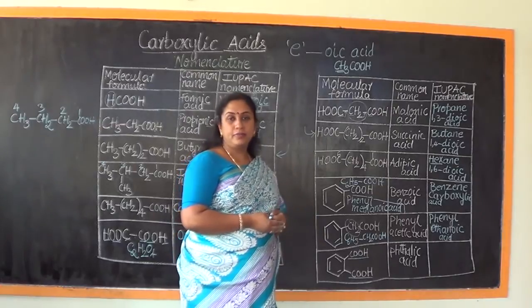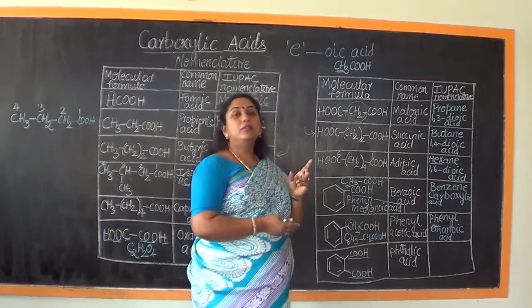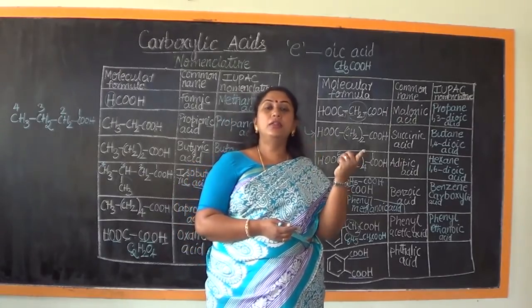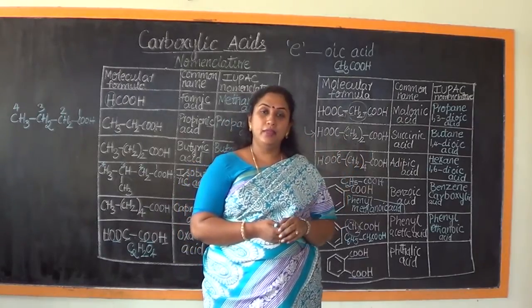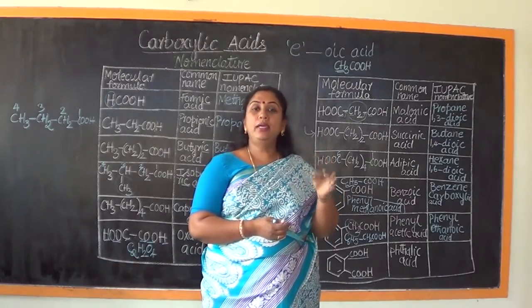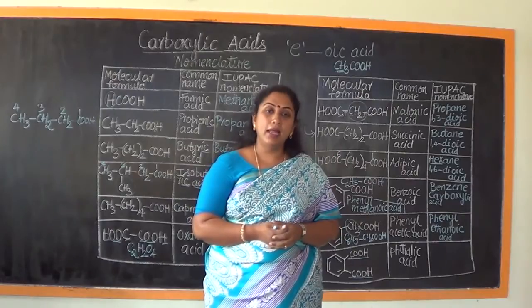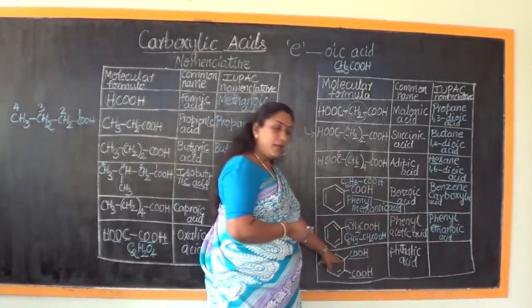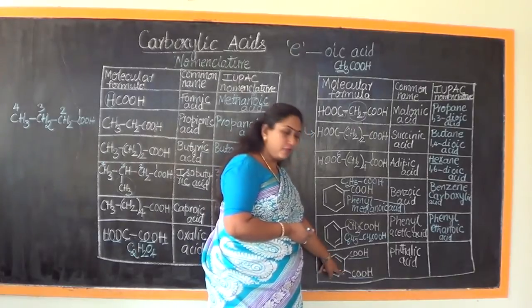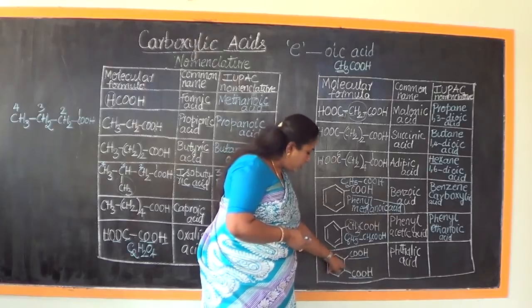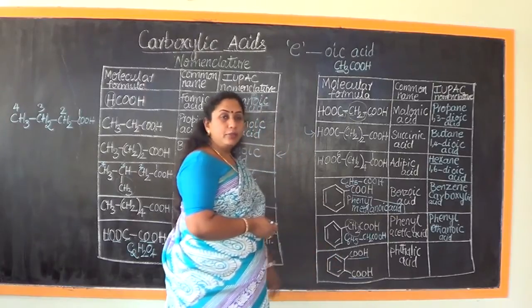I repeat, wherever the COOH carbon gets attached to the benzene ring carbon, then the benzene ring carbon is to be called the first carbon atom. Now in this case, either you can call this carbon atom as the first or this as the first. If you are calling this as the first, you have to go like this. If you are calling this as the first, you have to come like this. Because it's going to be the same structure.